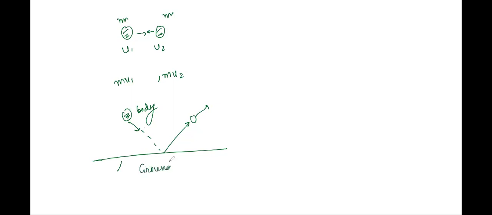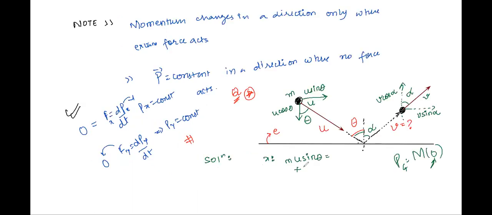So for the ground, u2 is always zero, whether you talk about u2 or v2. That is, the final velocity and the initial velocity of the ground are always zero. So here we have this zero term also, which is the initial horizontal momentum of the ground. Try to understand this, class, right?